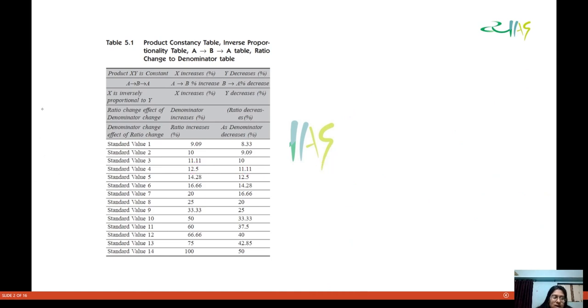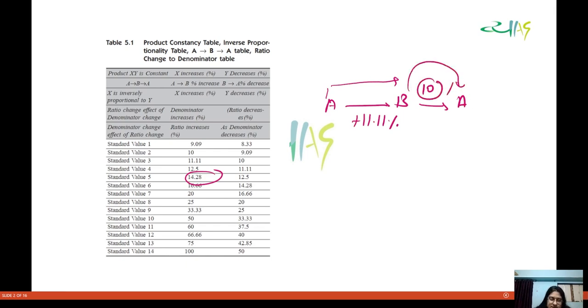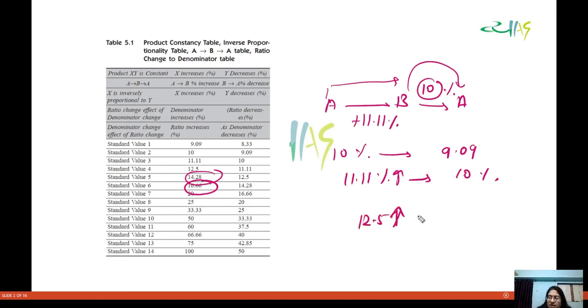All right, so let's see more. If you are going from A to B and there is an increment of 11.11%, then your decrease will be how much when you are going back from B to A? 10%. When 10% increase is there, your decrease is 9.09%. When 11.11% increase is there, your decrease is 10%. Similarly, when you are going up by 12.5%, you have to come back to the value again, then you will decrease by 11.11%.